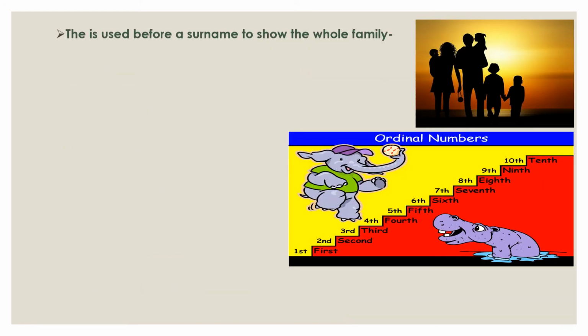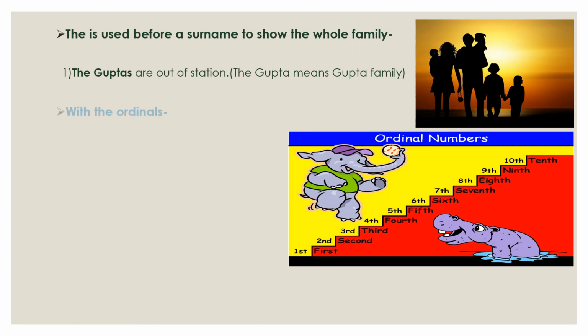And "the" is also used before a surname to show the whole family. For example, the Guptas are out of station. In this sentence, the Guptas means not Mr. Gupta or Mrs. Gupta. We are not talking individually, but the Guptas means the whole Gupta family.